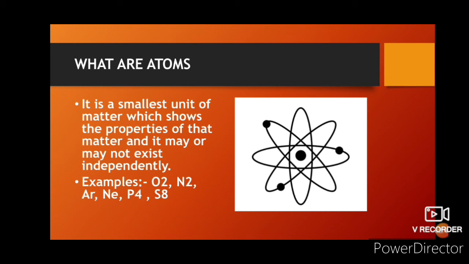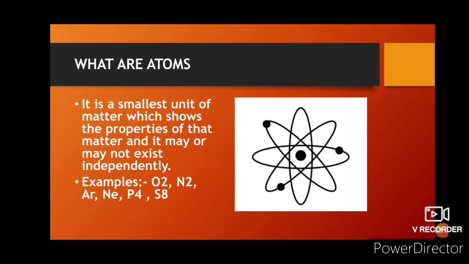So what are atoms? Three things we should keep in mind. First, smallest unit of matter. Second, shows the property of that particular matter. And third, it may or may not exist independently. And here you can write examples also for it may or may not exist independently, like O2, N2, P4, S8, Ar, and Ne.